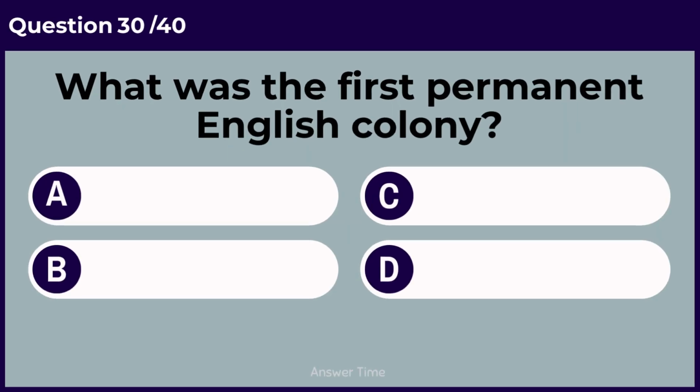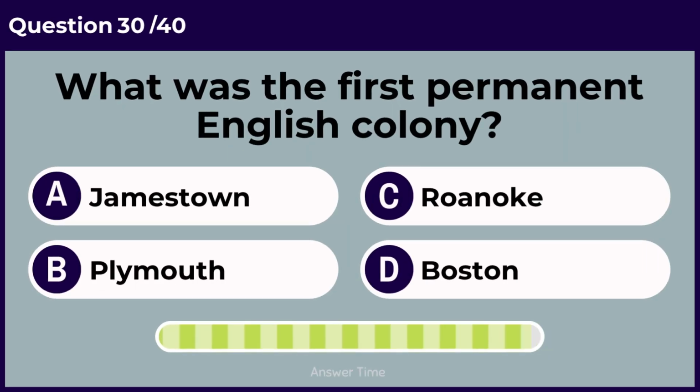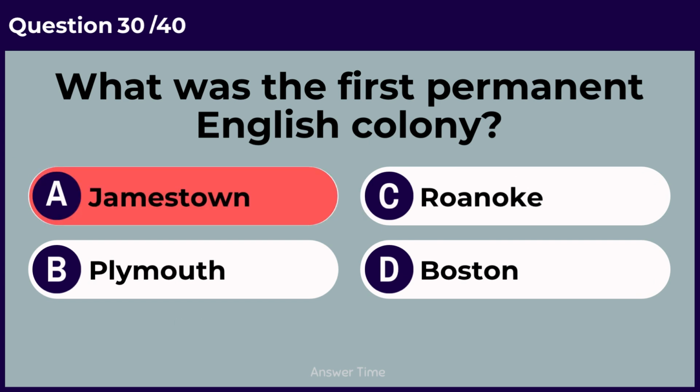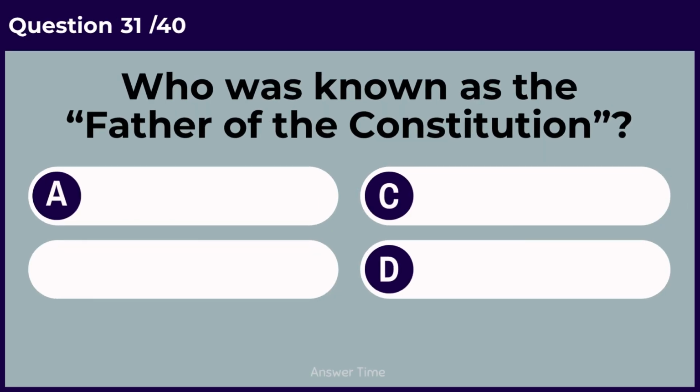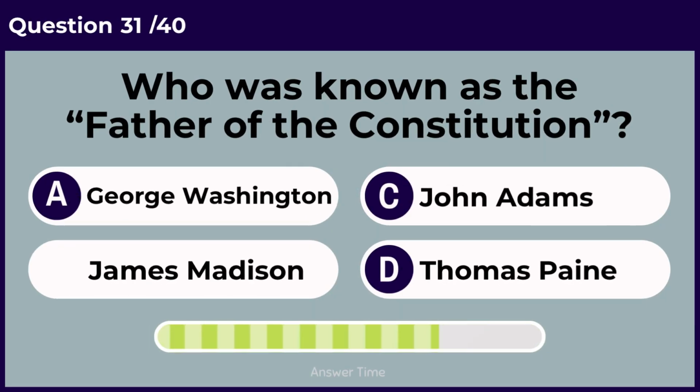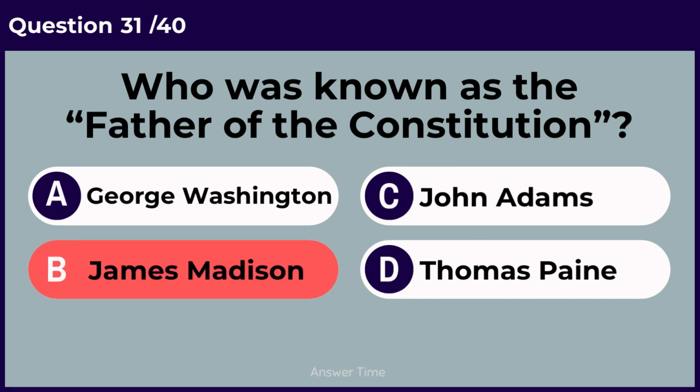What was the first permanent English colony? Jamestown. Who was known as the father of the Constitution? James Madison.